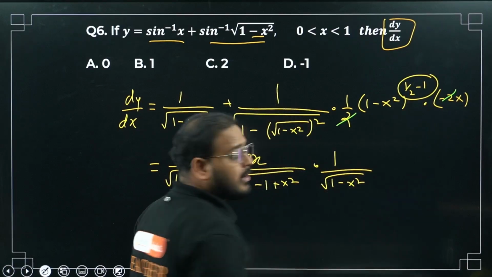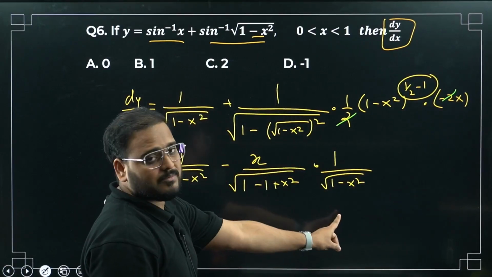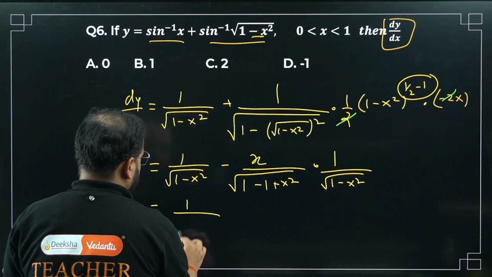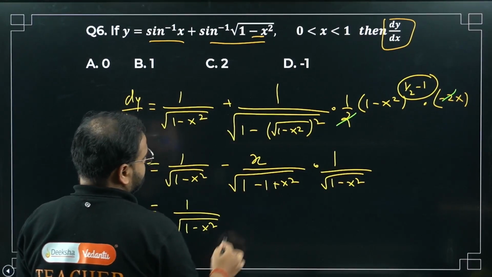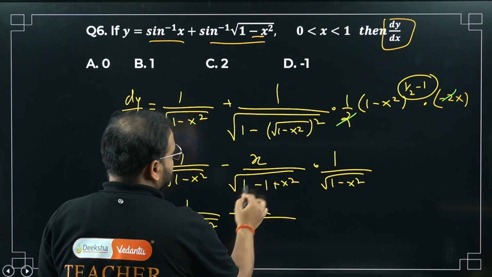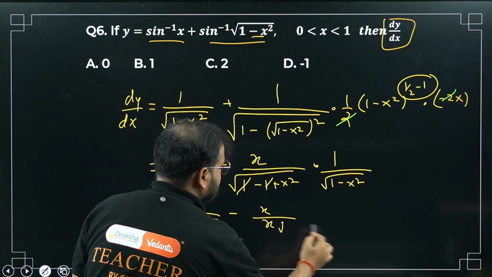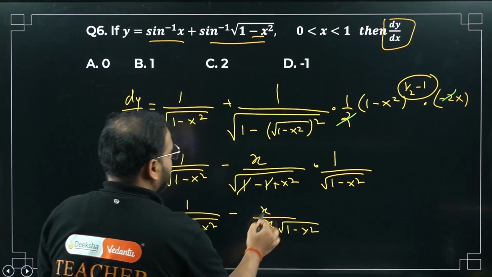Please check. 1 by 2 minus 1 is how much? Minus 1 by 2, so it comes in the denominator. Now if you check here, 1 minus x square minus x upon, what is this? 1 and 1 is gone. Root of x square is how much? Simply x. And how much is this? 1 minus x square. x and x gone.